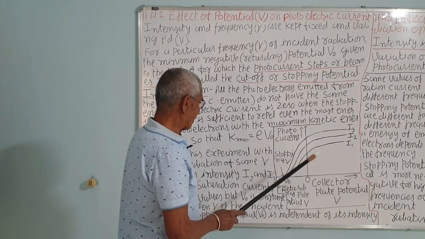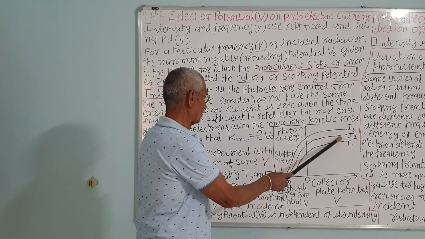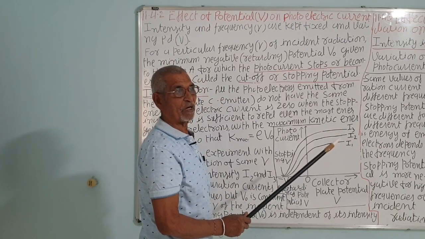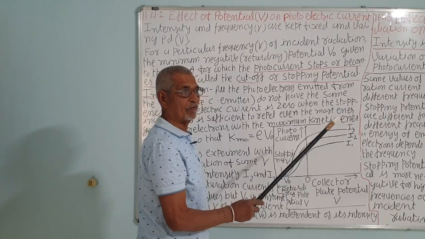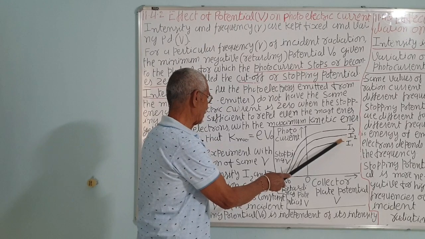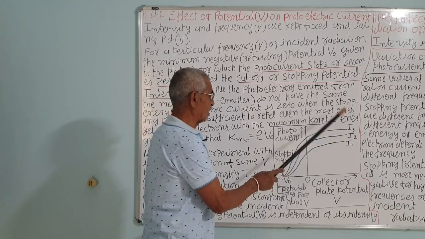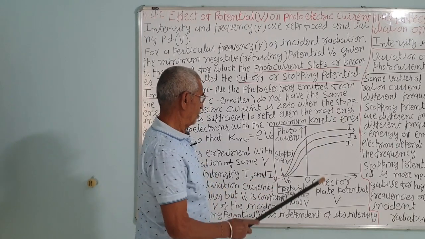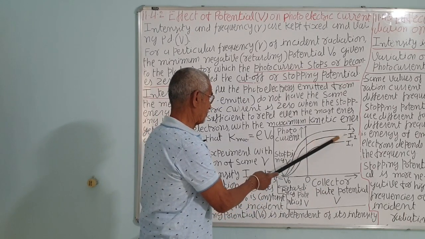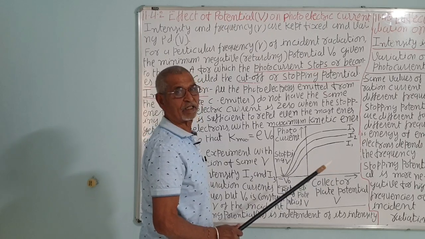Now, keeping the frequency the same, if we change the intensity to a higher intensity, that is, less distance of the source of light S from the plate, S is moved nearer to the C. Say the intensity is I2, then more photoelectrons will fall, so the saturation current will become more. After this value the current won't increase, because all the electrons are attracted toward the A.